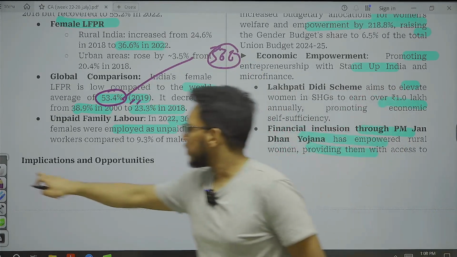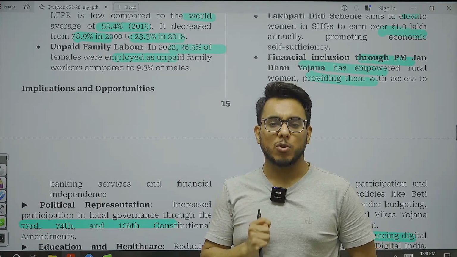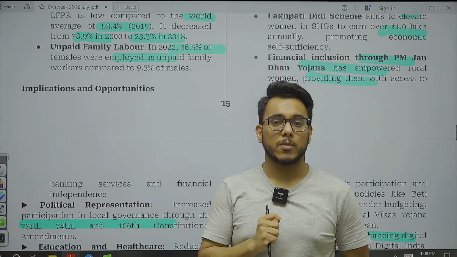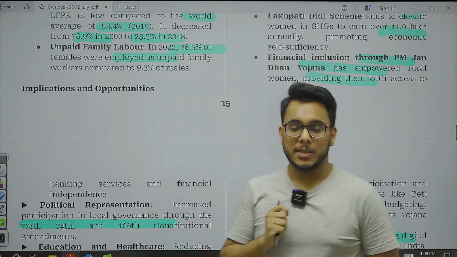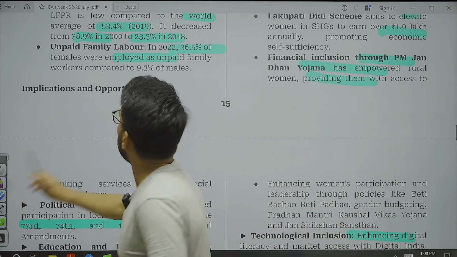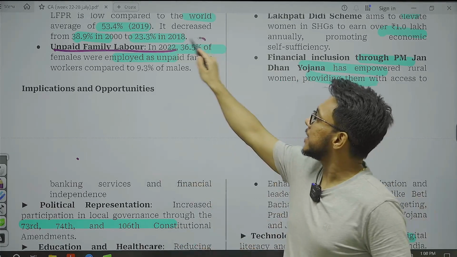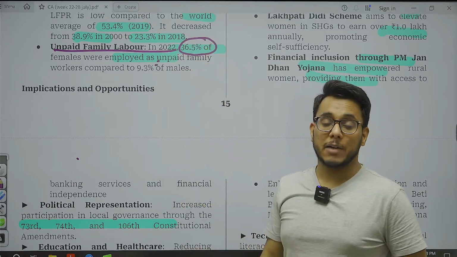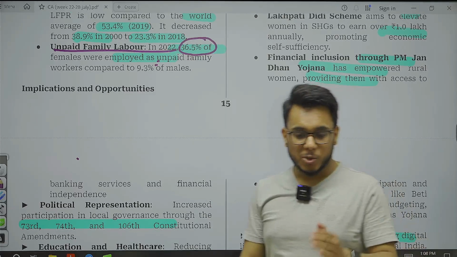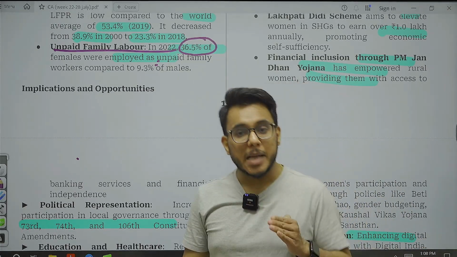Now, why are the majority of women not able to be part of the formal economy? It is because a lot of them are involved in unpaid family labor. 36.5% of females are working as unpaid laborers. So these are the problems that we are facing in the labor sector.